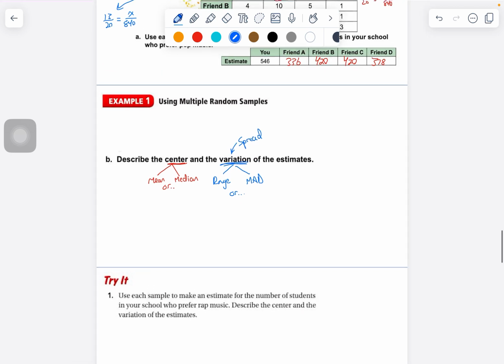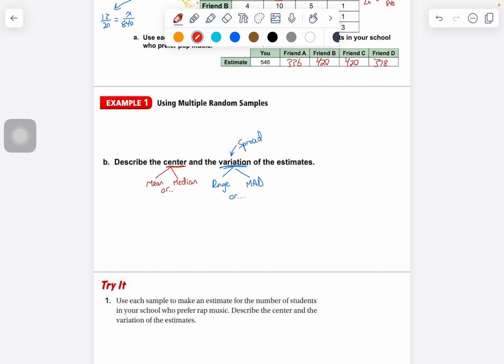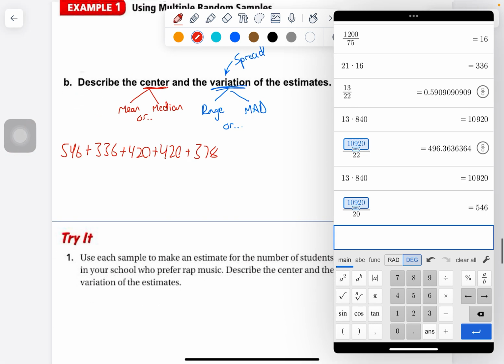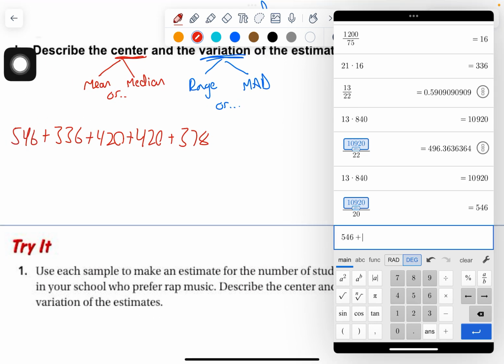So we've got these numbers. The mean, we're going to add them all up, then divide by how many we have, and that's going to give us our average. The mean is also the average. 378, we get 2100, and then we take that number and divide by how many numbers we have, which is 5.